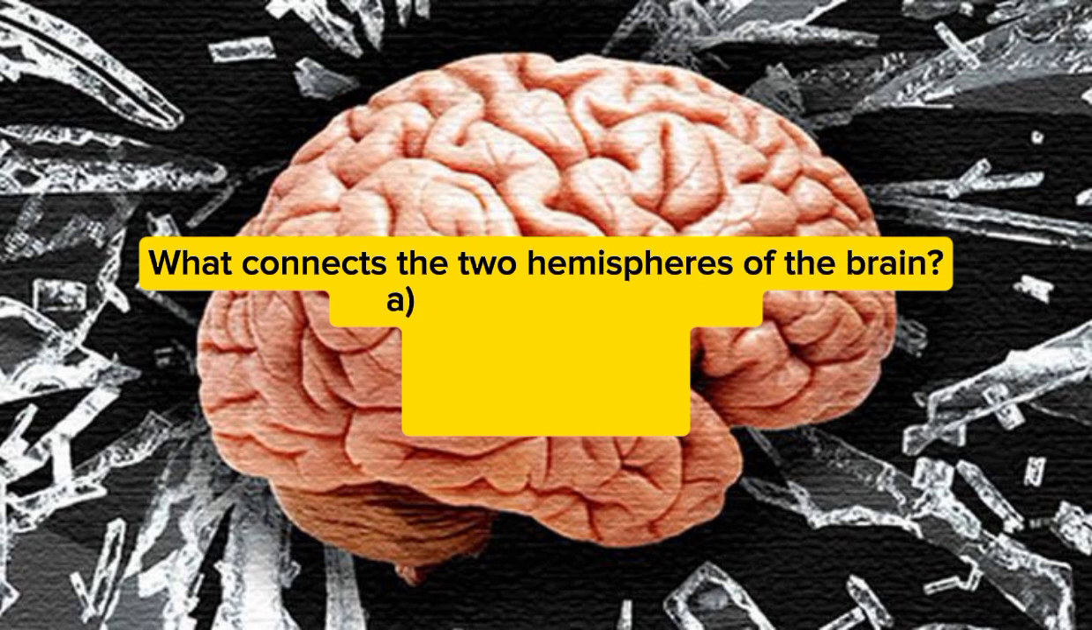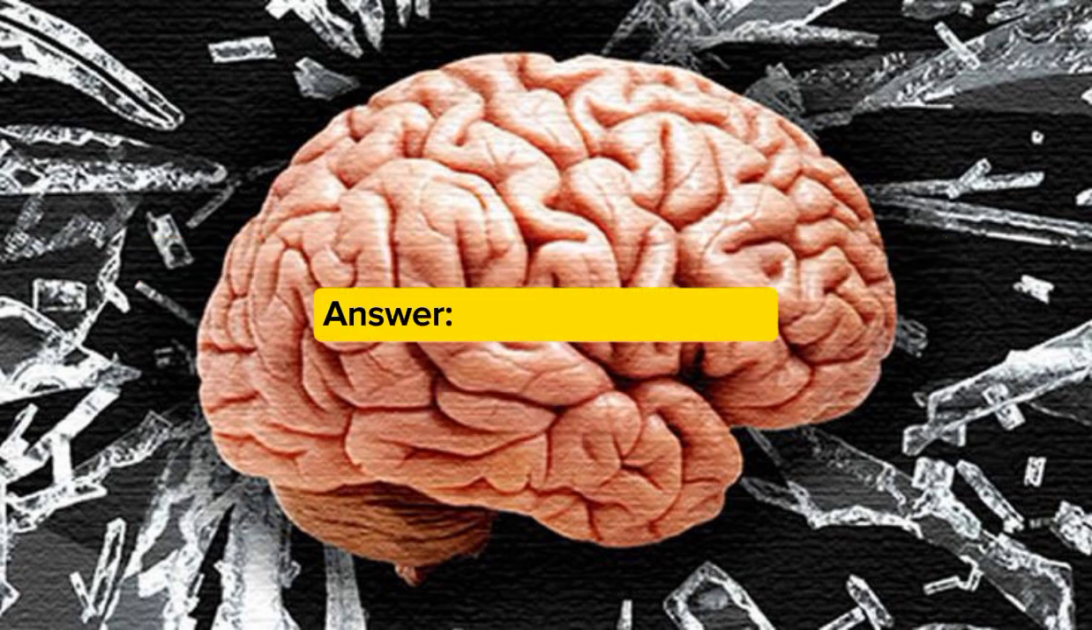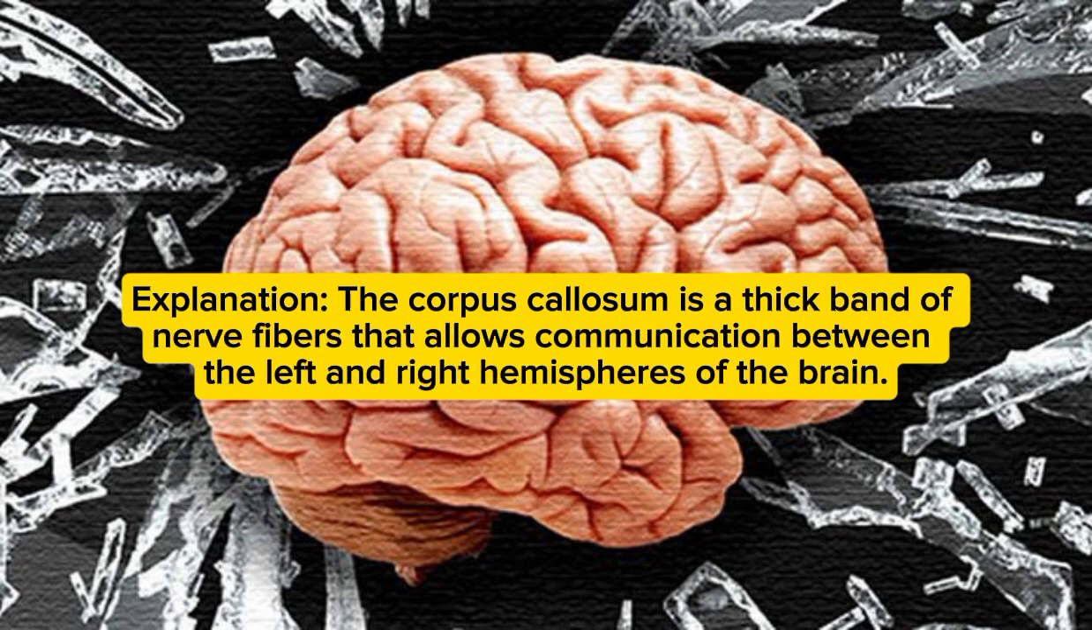What connects the two hemispheres of the brain? A. Corpus callosum, B. Medulla, C. Pons, D. Hippocampus. Explanation: the corpus callosum is a thick band of nerve fibers that allows communication between the left and right hemispheres of the brain.